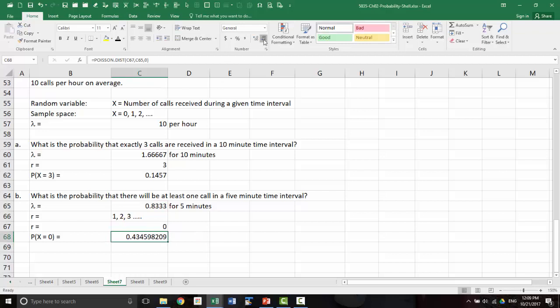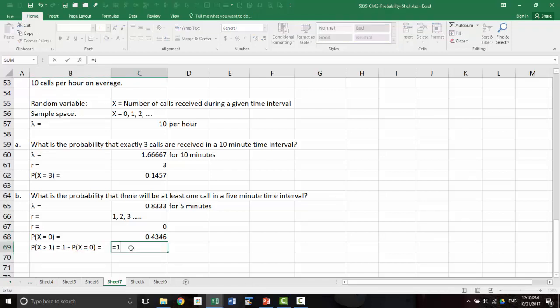Then the probability that x is greater than 0, or greater than or equal to 1, will be 1 minus probability of x equal to 0. So this will be 1 minus.